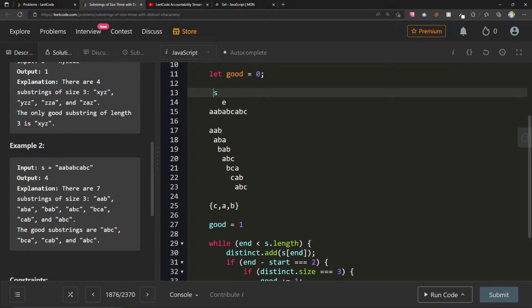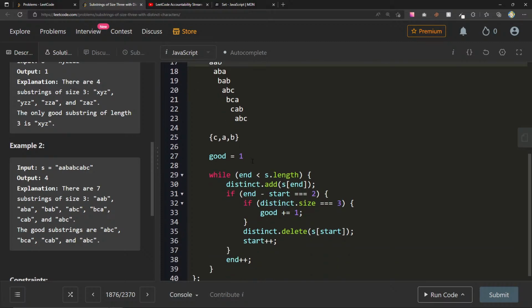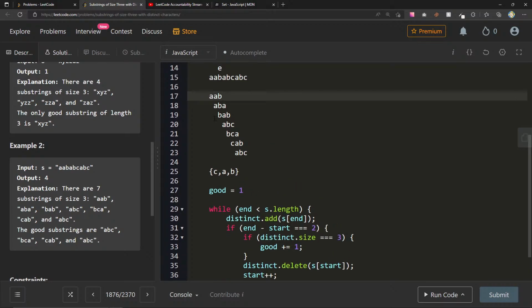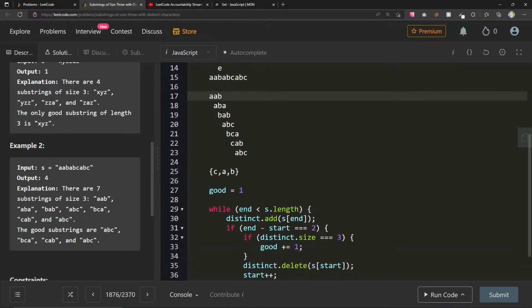Yeah, let me go over this one more time. I know we're very close because I've done a question like this before. We're just tripping over minor details here, but this is a very good pattern for us to understand. So AAB, so n minus s.length, distinct.add s of end. All right, we're going to add AAB. So we'll add A. We can't add another A, so we'll just get to the B.